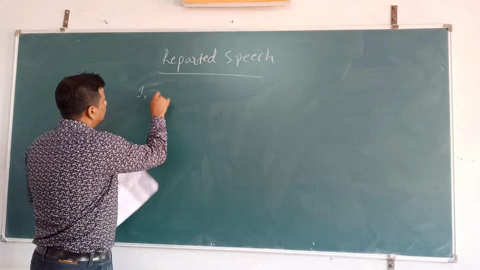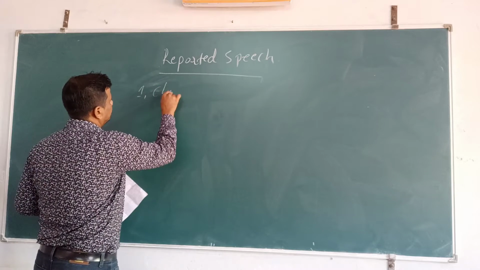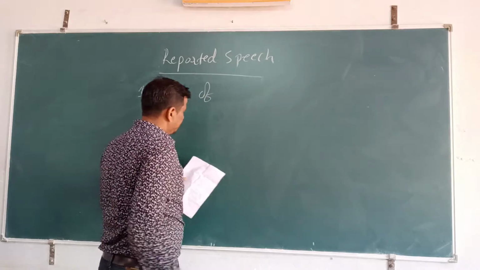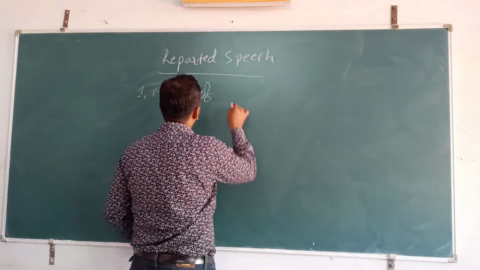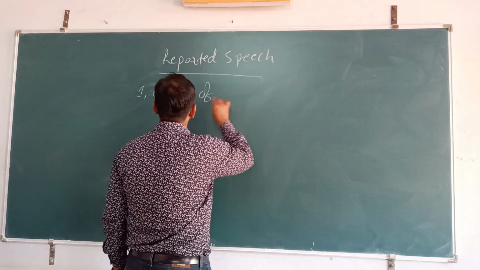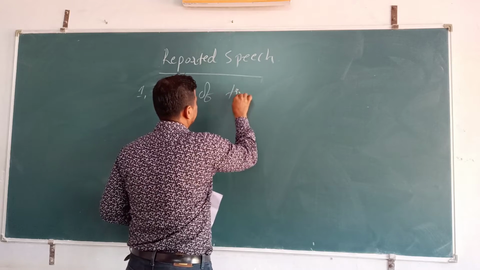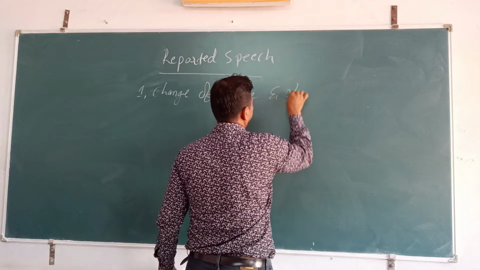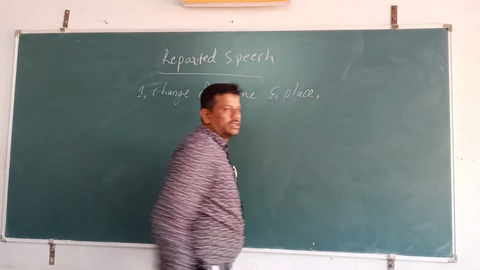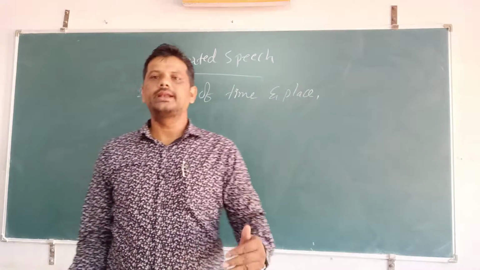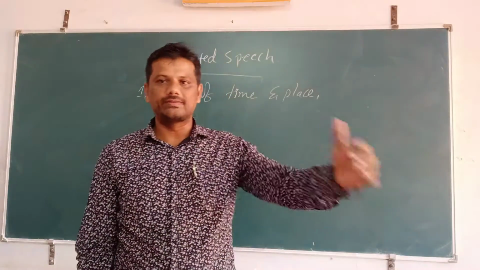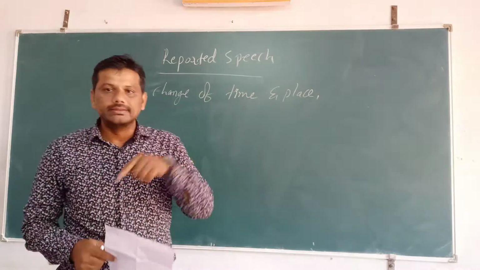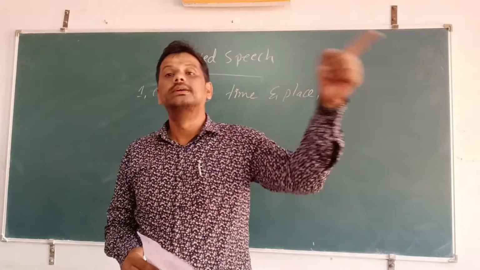Change of time and place. For example, nearness into remoteness: now, then; this, that; here, there.